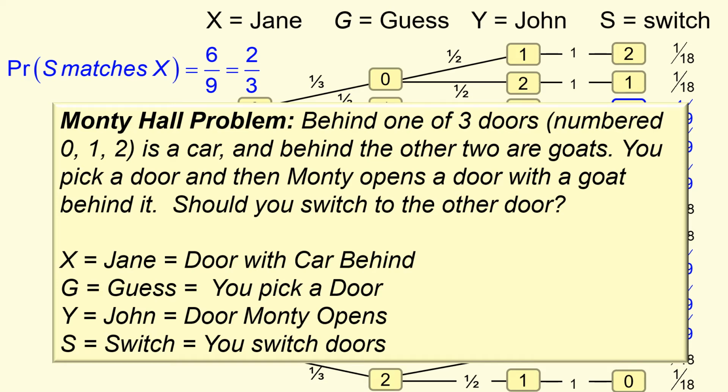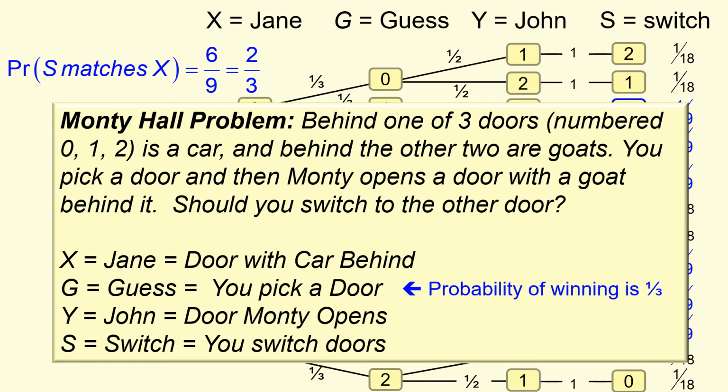So the Monty Hall problem: behind one of the doors numbered 0, 1, 2 is a car, behind the other 2 are goats. You pick a door, Monty opens a door with a goat behind it, should you switch to the other door? So we just played this game with a probability tree. X is Jane, the door with the car behind it. G is my guess, I picked a door. Y is John, he opens a door that does not reveal the car, and then S, I switch.